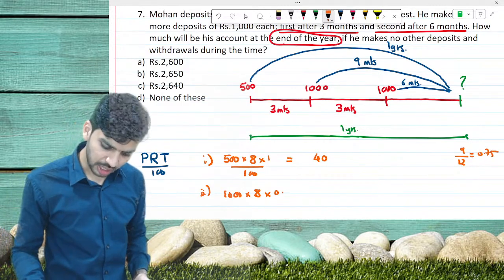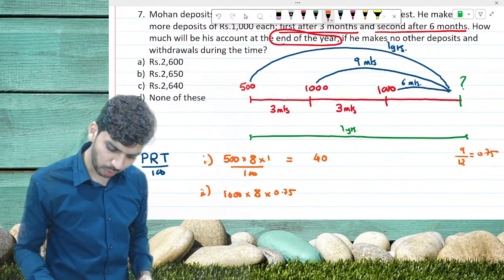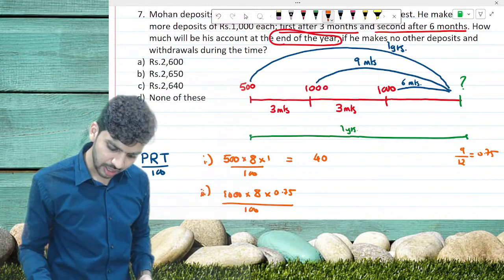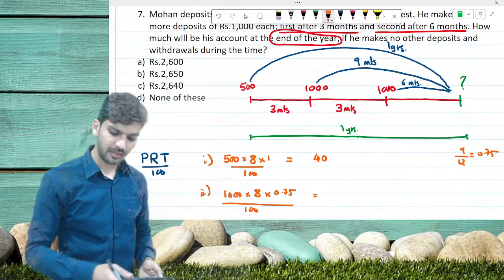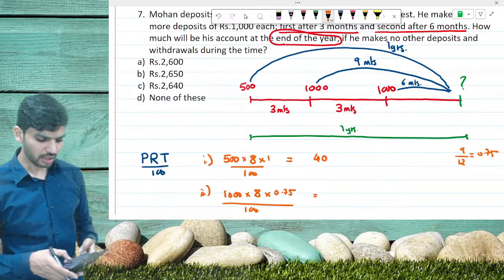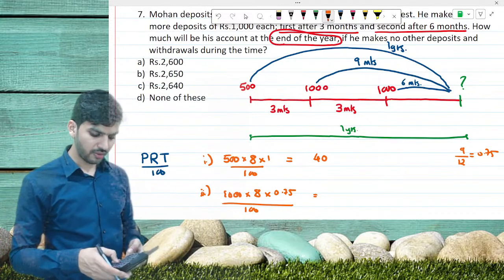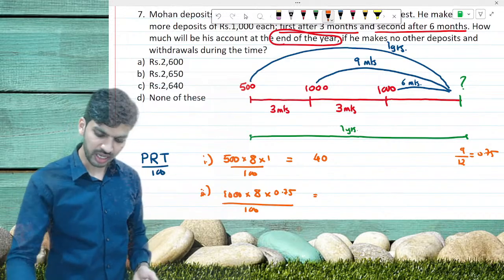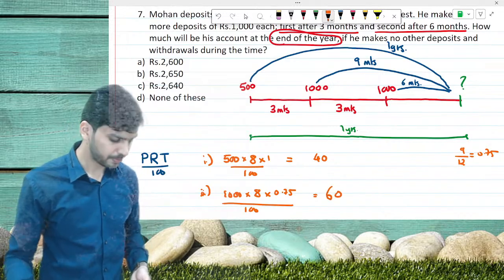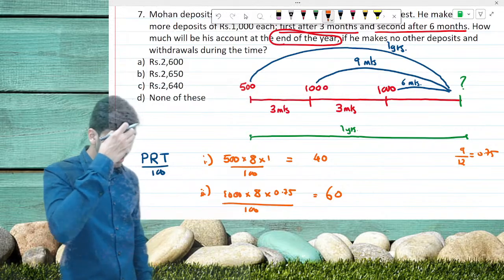So that means 1000 into 8 into 0.75 divided by 100. It comes out to be 60 rupees.